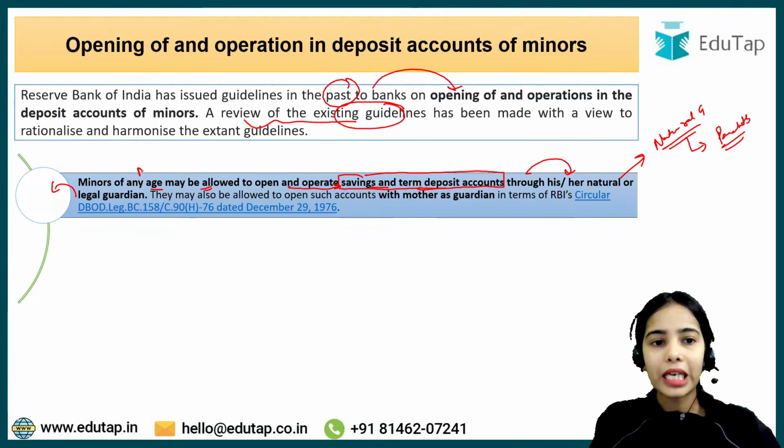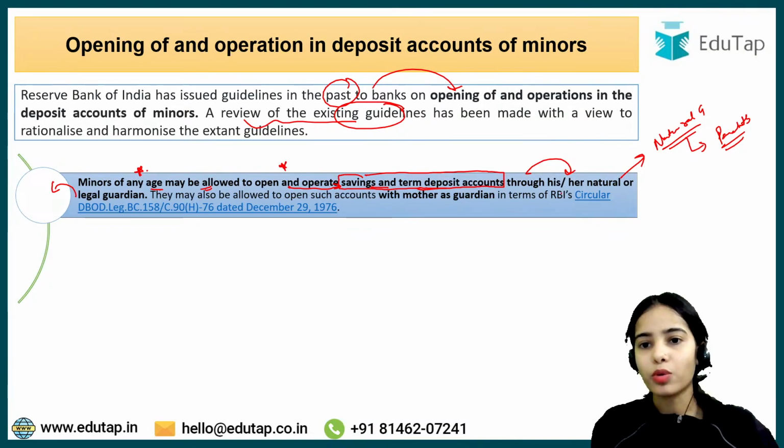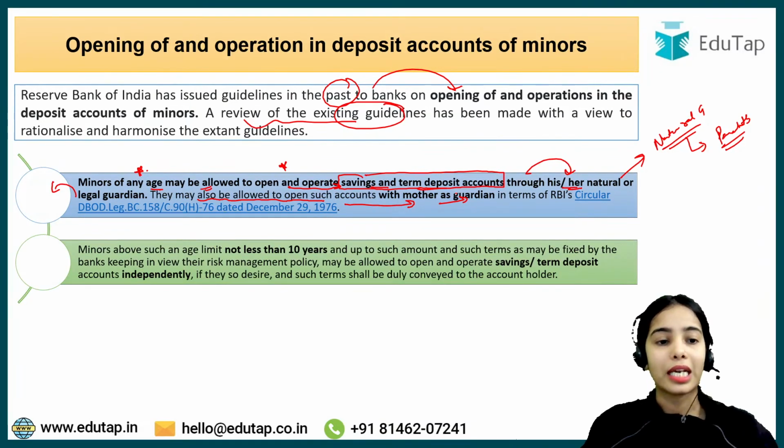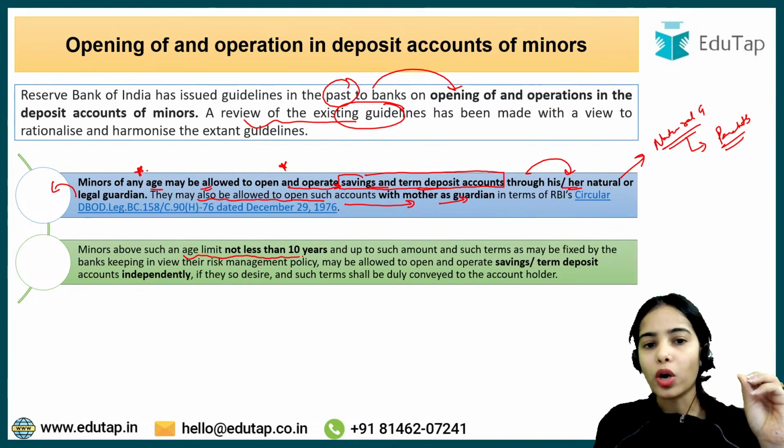So minors of any age may be allowed to open and operate savings and term deposit accounts through his or her natural or legal guardian. They may also be allowed to open such accounts with mother as guardian. So this is the basic idea. I hope it is very easy to understand. Now coming to the second point, minors above an age limit not less than 10 years.